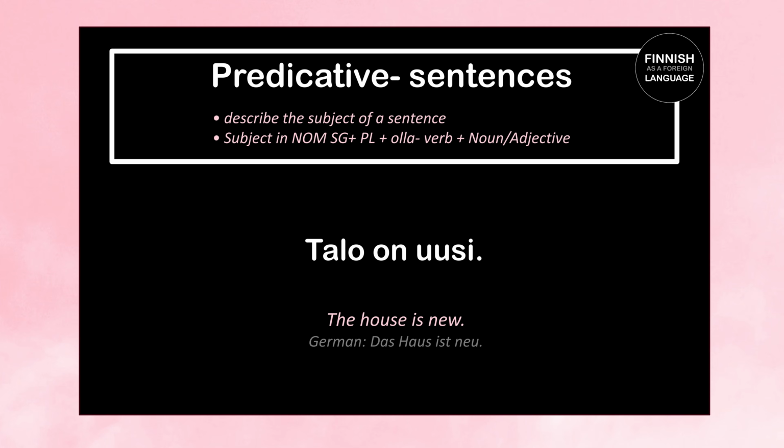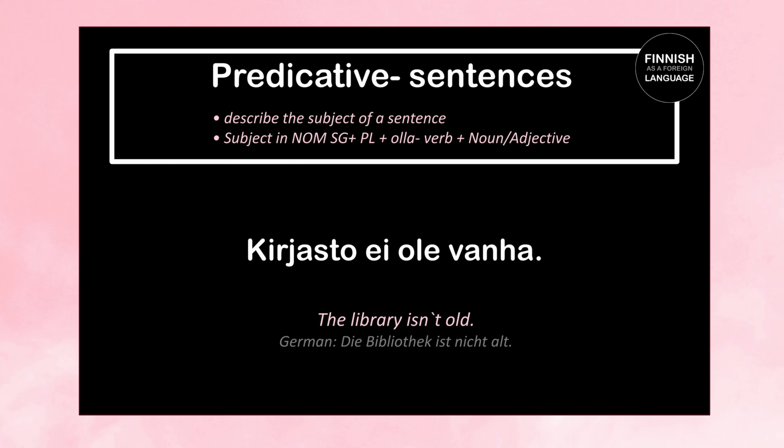So why is uusi standing here in the basic form? Because our subject is concrete and singular. So let's repeat. Talo on uusi. The house is new. Let's take another example. Kirjasto ei ole vanha means the library isn't old. So kirjasto means library and vanha means old. Although we have a negative sentence here, vanha still stays in its basic form since it refers to the library, which appears in a singular form. So let's repeat. Kirjasto ei ole vanha. The library isn't old.